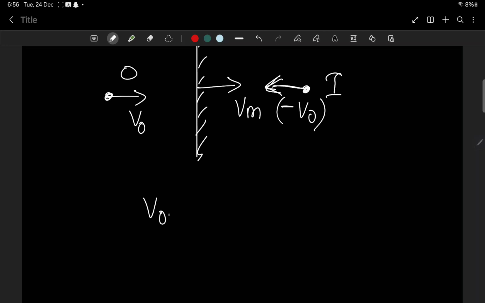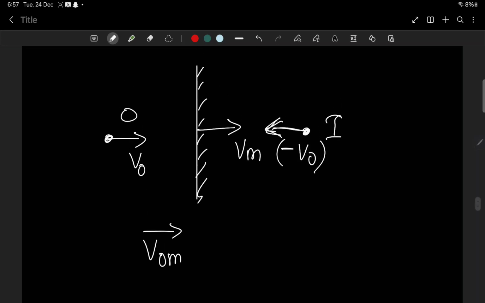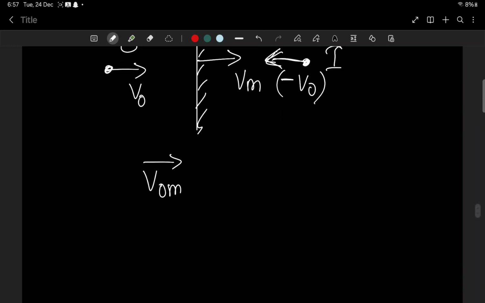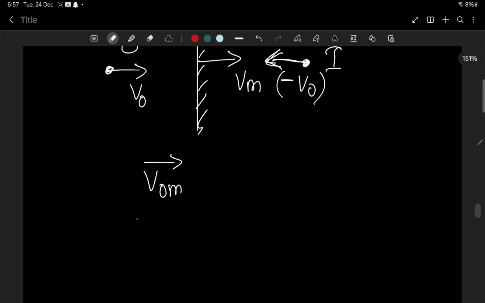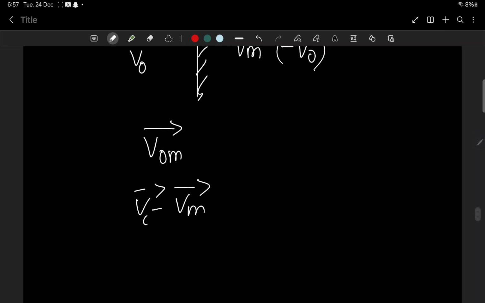So this is the formula VOM, that is the velocity of the object with respect to the mirror. If the mirror is moving, we cannot take the ground frame, because it will go wrong. So if the mirror is moving, we should take all the calculation with respect to the mirror. If the mirror is not moving, VOM will become VO minus VM. This is what V with respect to O means, right? Object with respect to mirror. If the mirror is not moving, VM will become 0.